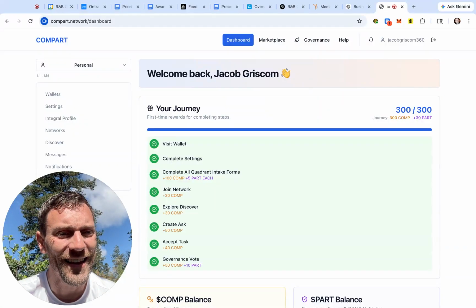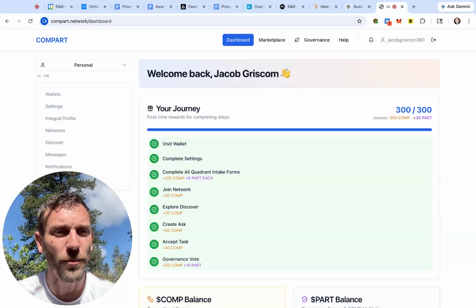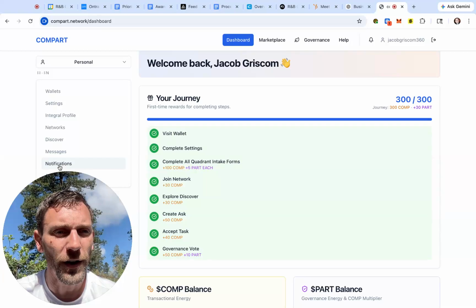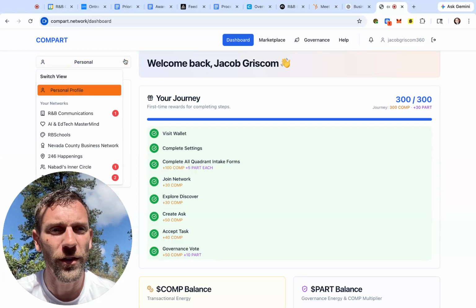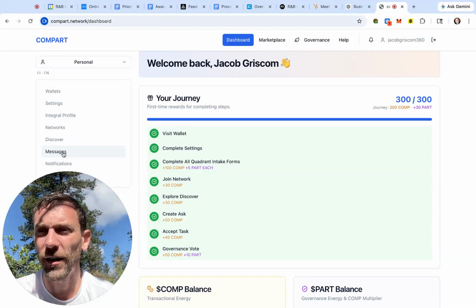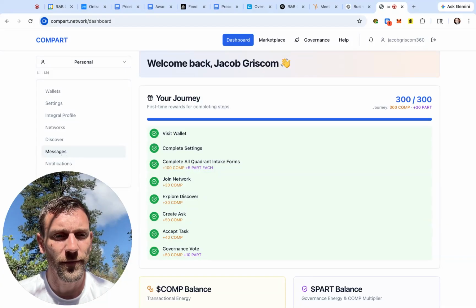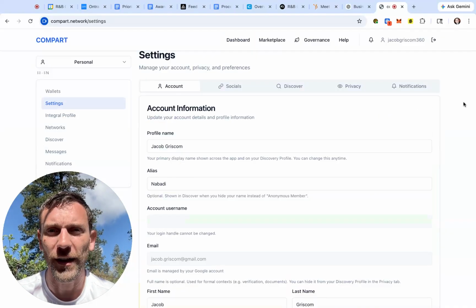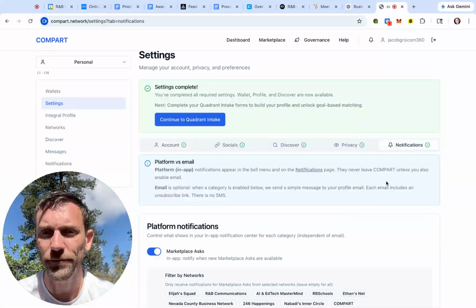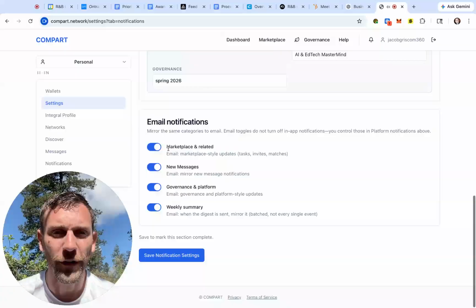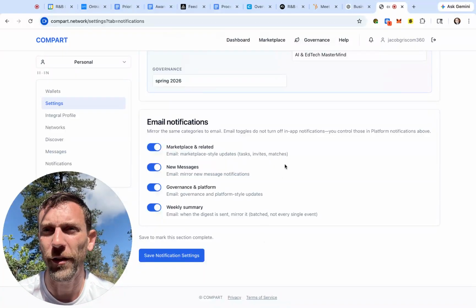Oh, we also added in email notifications, which may very well be the way that you are watching this video right now, that you saw that. So right now within the COMPART network, we have that ability within messages to send out quick updates. And then you have the ability to control those within your settings within notifications now too. So you've got your platform notifications and then some email notifications that effectively just mirror that.